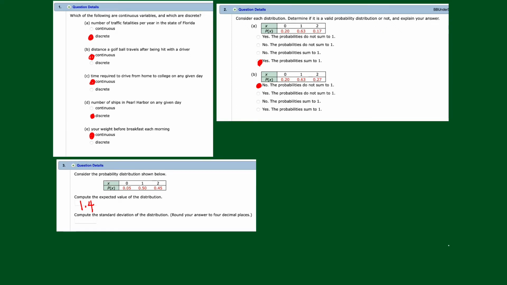Now, the second part here, where it asks us to compute the standard deviation, I would like you to do this on your calculator. I'll show you how to do this. We're going to use our list. So we're going to use list 1 and list 2. So the first thing you do is you go to stat.